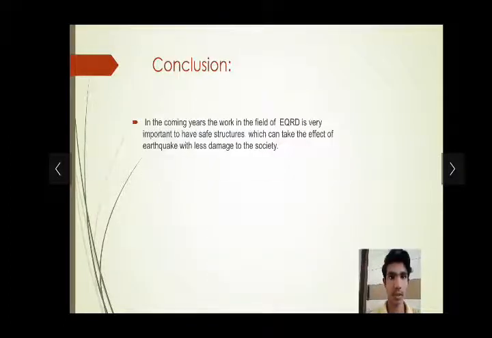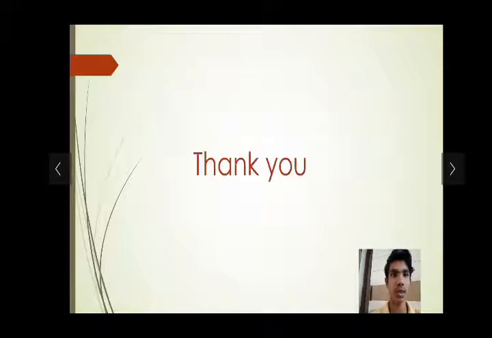Conclusion. In the coming years, the work in the field of EQRD is very important to have safe structures which can take the effect of earthquakes with less damage to their society. Thank you.